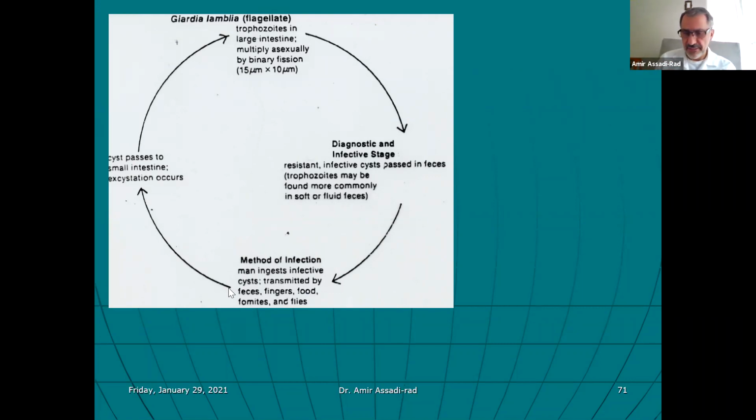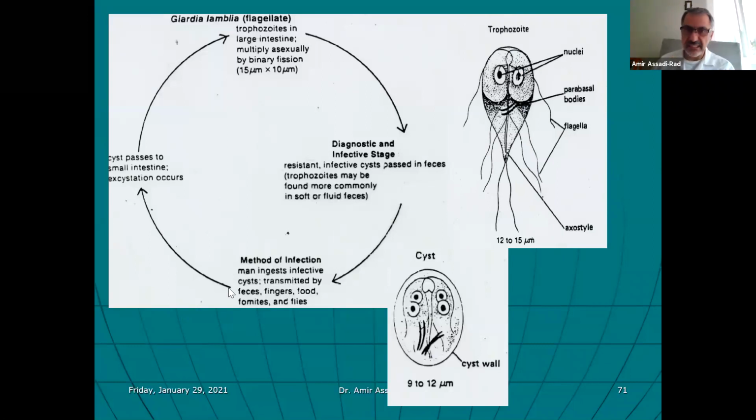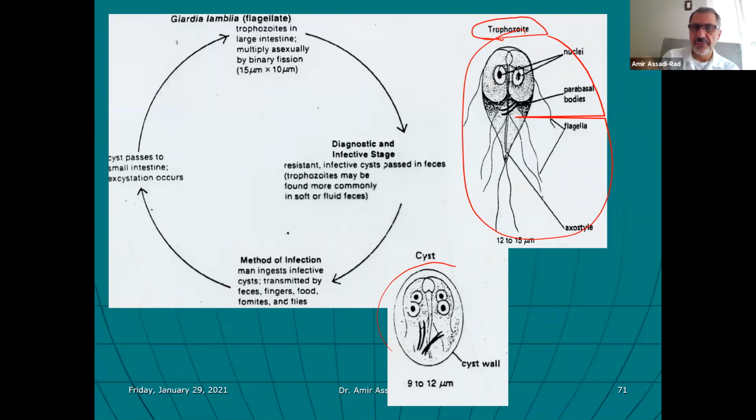So what happens, let me write down. Here is the cyst stage of Giardia, and then here is the trophozoite stage of Giardia. Trophozoite means feeding stage. Cyst, as we talked about it, it goes under encystment to form the cyst. Okay, I hope you know what I'm talking about.